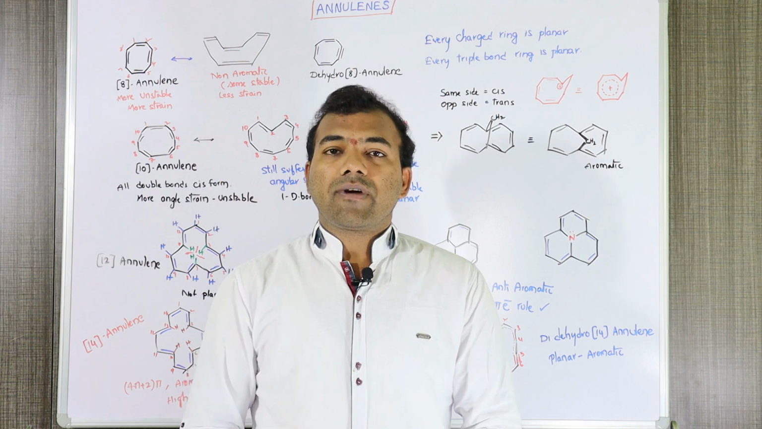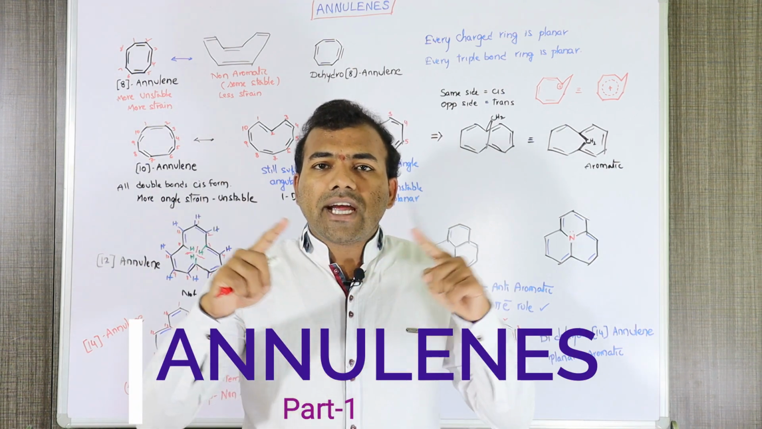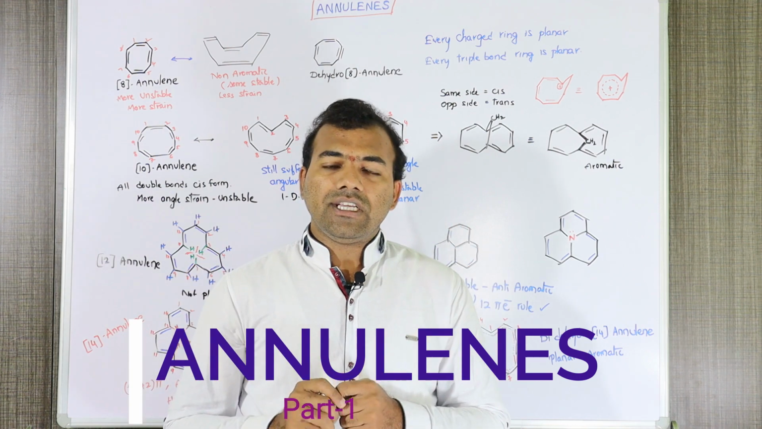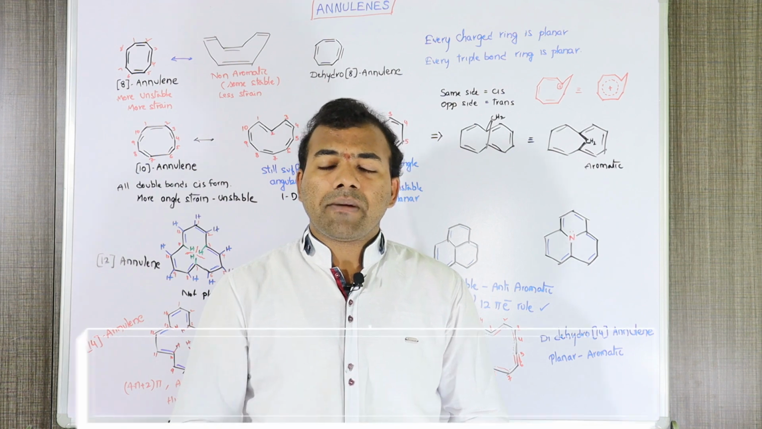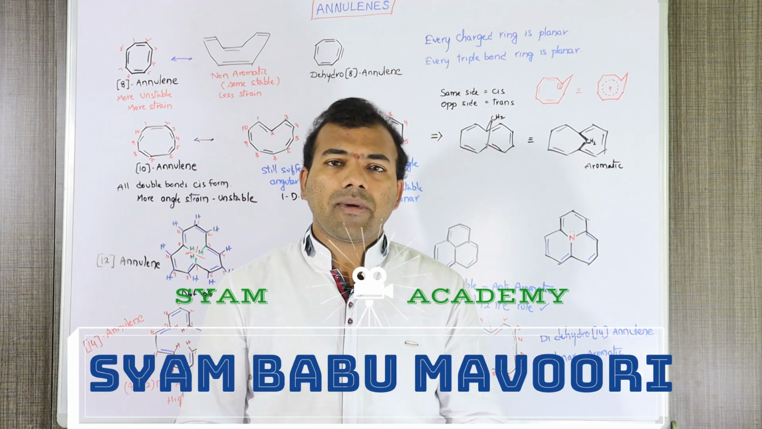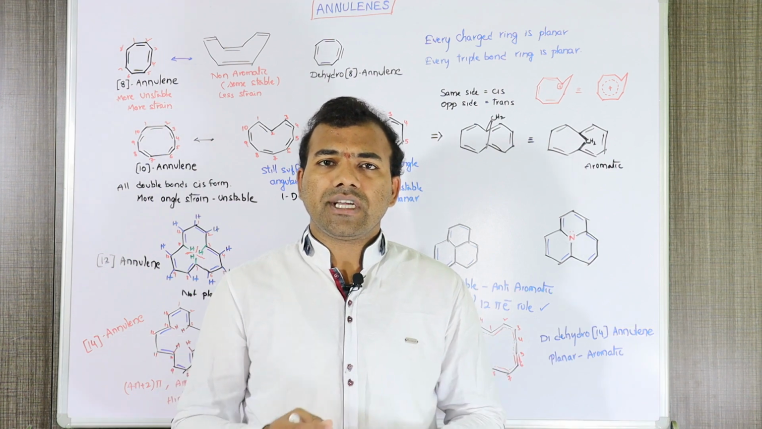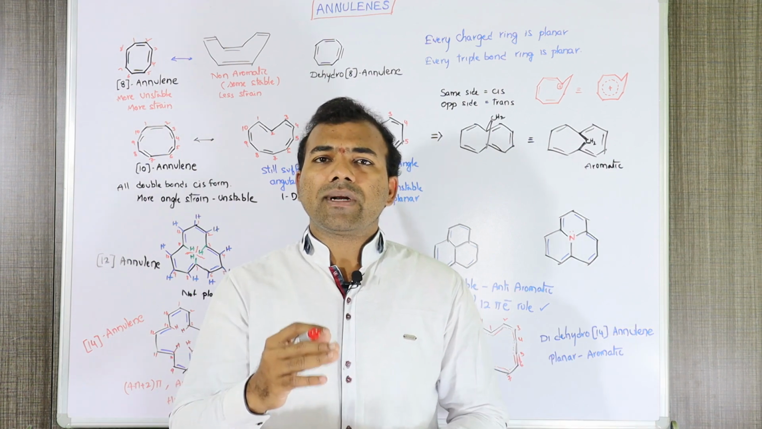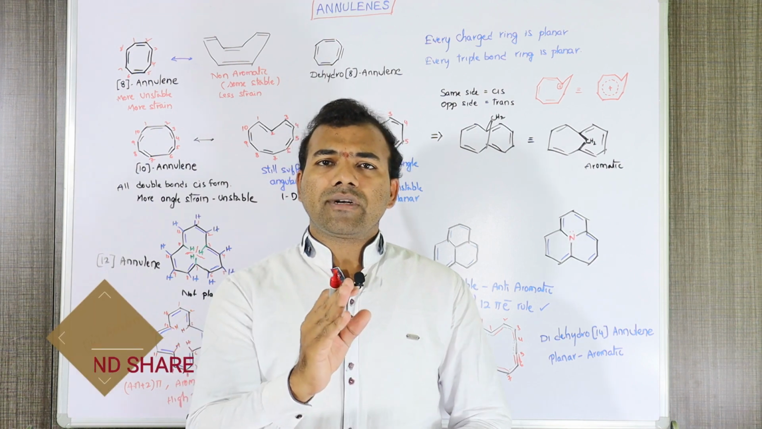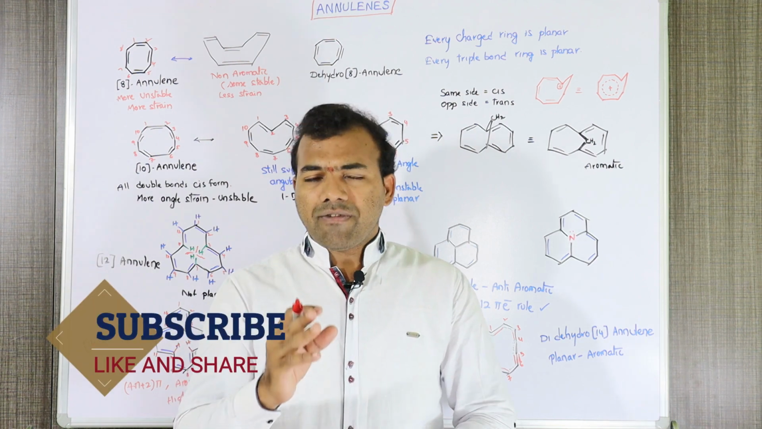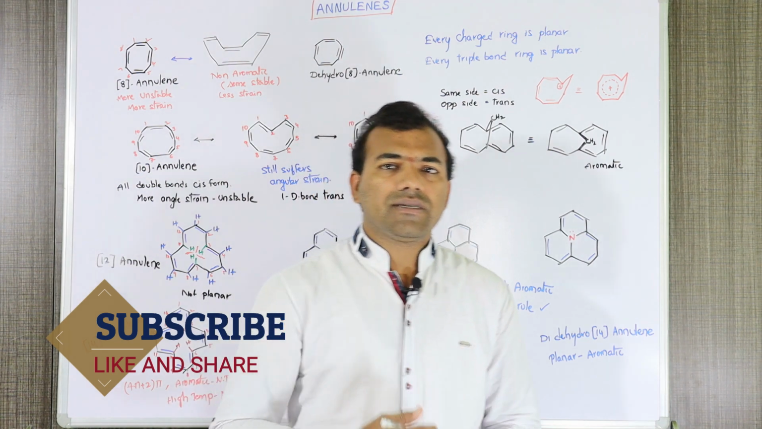A very important concept of aromaticity is annulenes. Monocyclic conjugated polyenes are called annulenes. Some annulenes are aromatic, some are anti-aromatic, some are non-aromatic, depending on the angle strain and steric interactions in the annulene itself. Generally, from 10 and above are the very famous annulenes. Annulene nomenclature is generally like this.